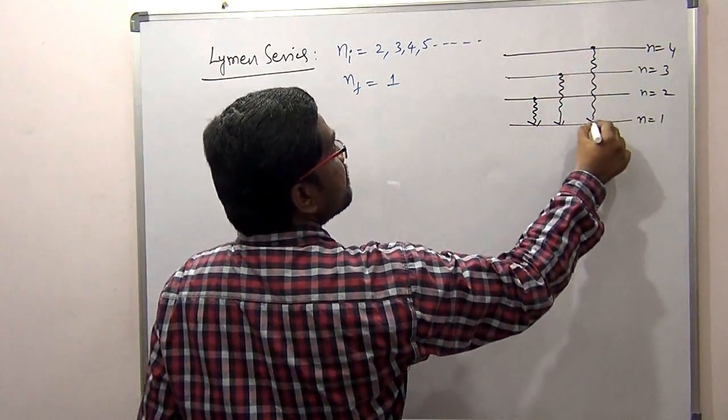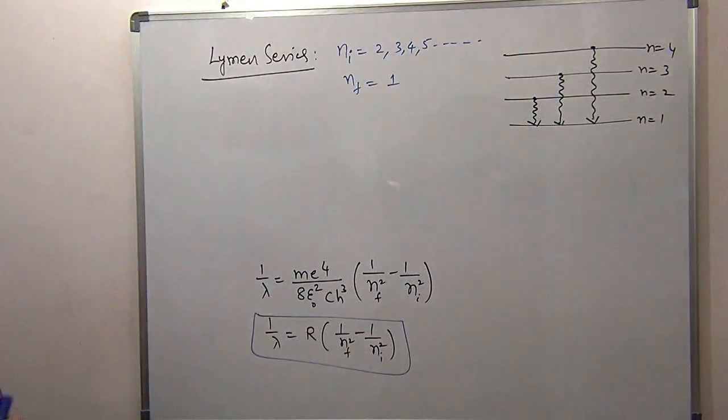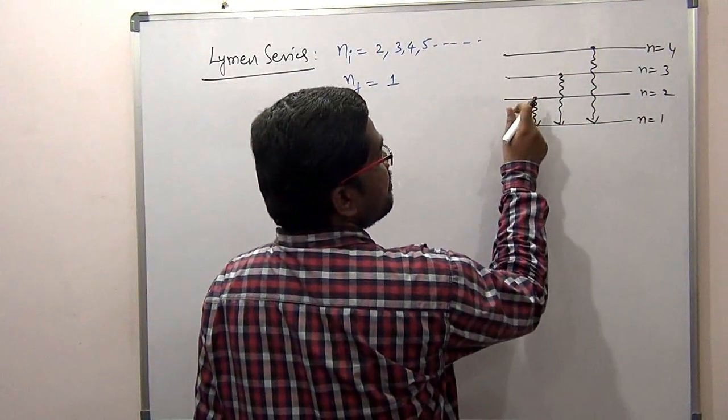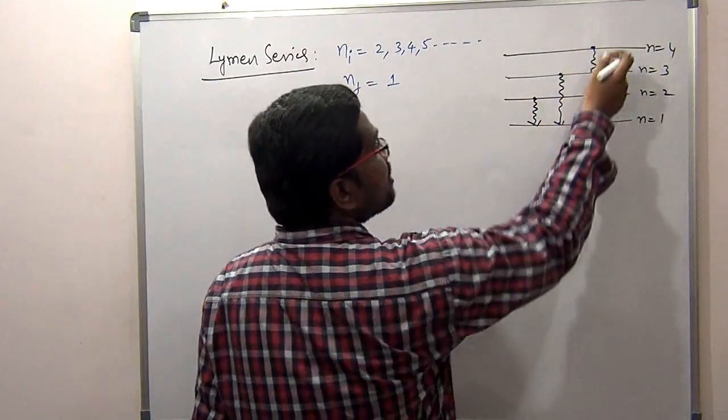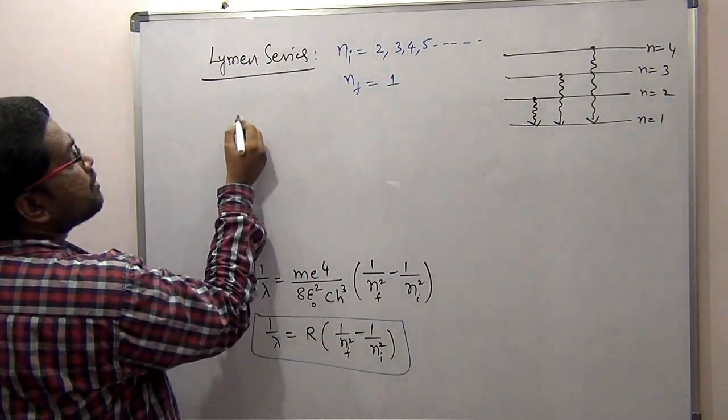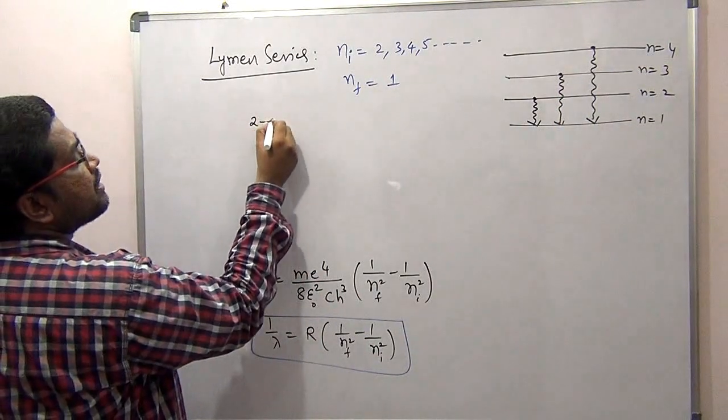An electron can jump from this place to this place by emitting a photon. So this will be the Lyman series. This is the first line of the Lyman series, which comes from 2 to 1, 3 to 1, 4 to 1. I can calculate the series. First, I calculate the jump from 2 to 1.